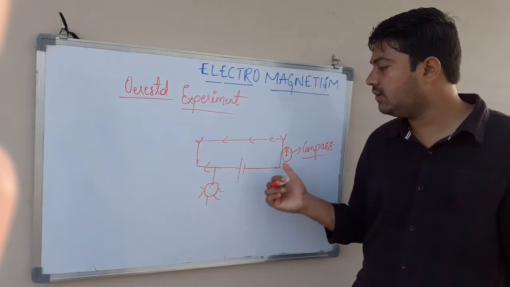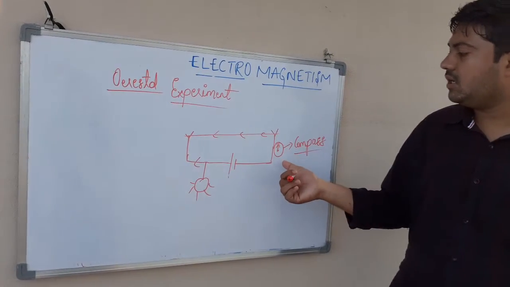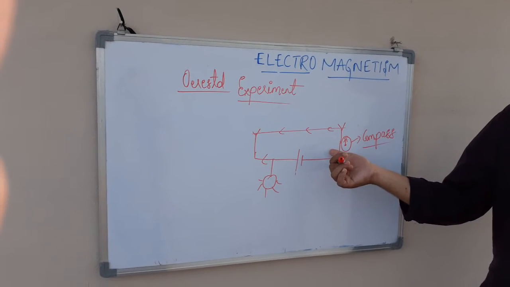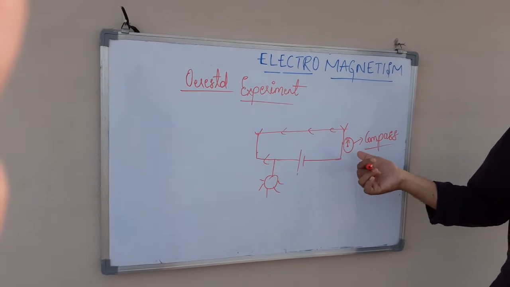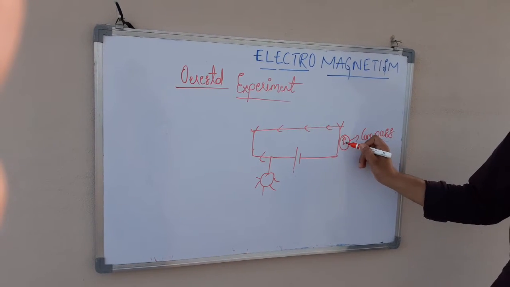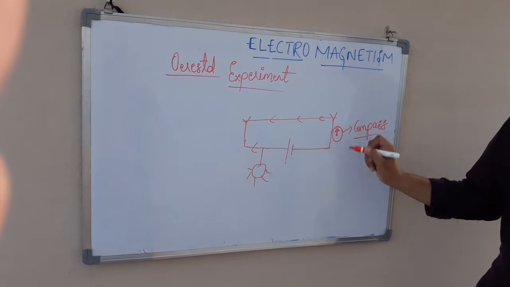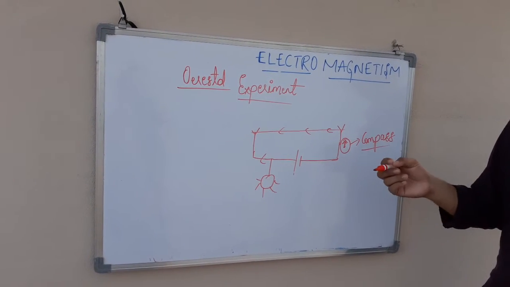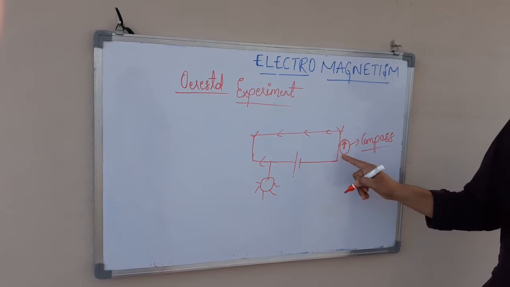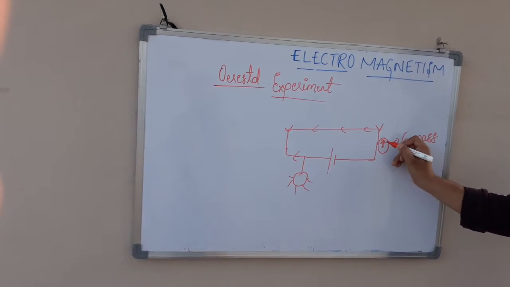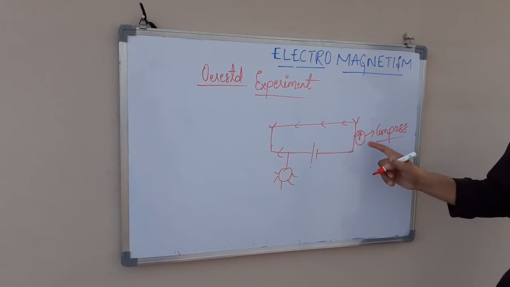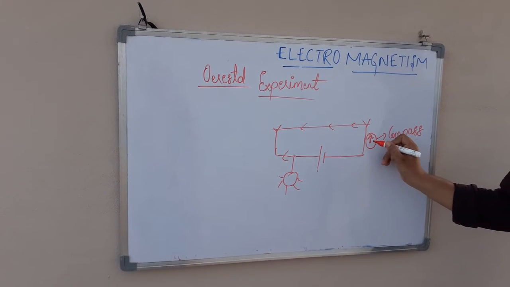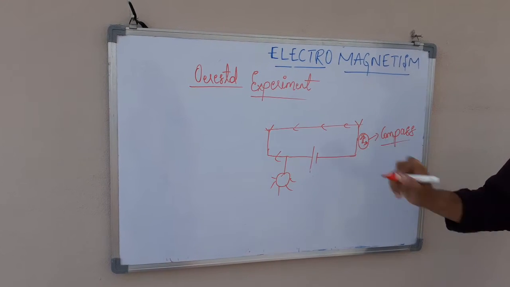So when current is passing through this copper wire, Oersted unknowingly brought a magnetic compass near this copper wire, and interestingly he found that there is a deflection in the needle of the magnetic compass. It means initially the compass needle is like this, while when he brought it near the wire, it deflected in another direction in this way.